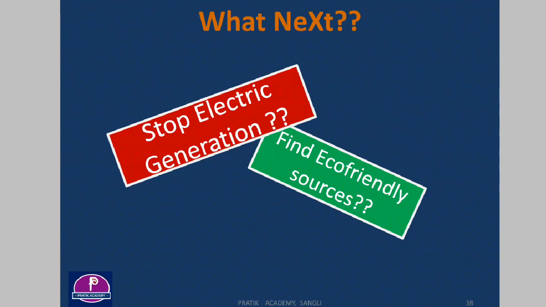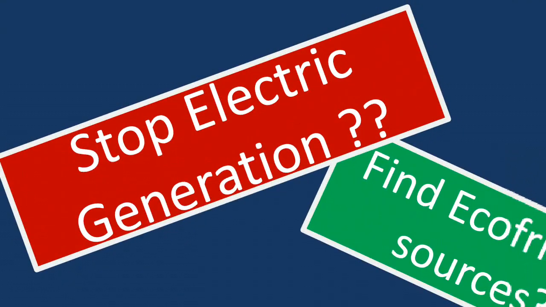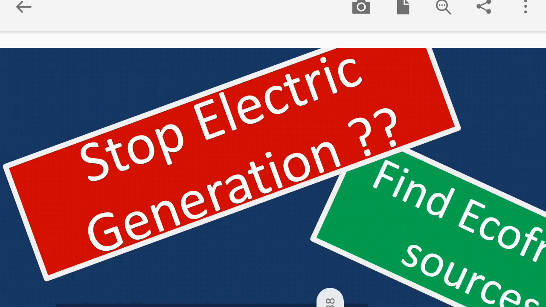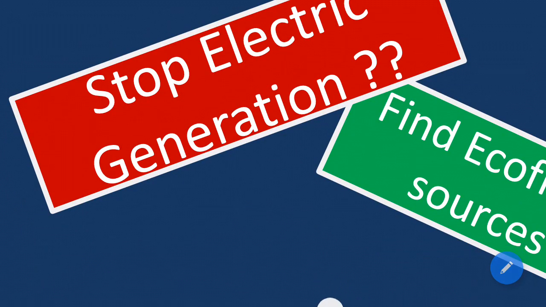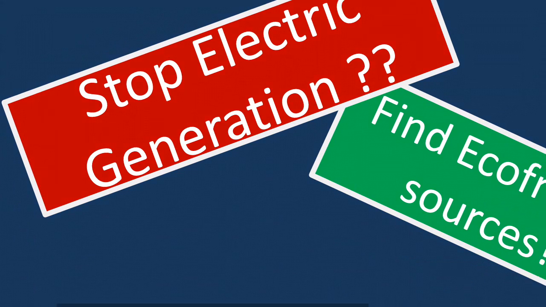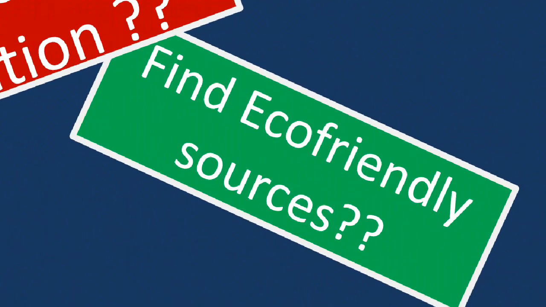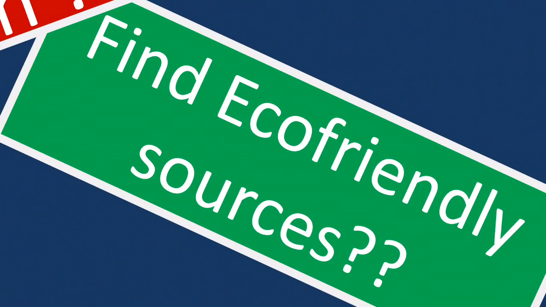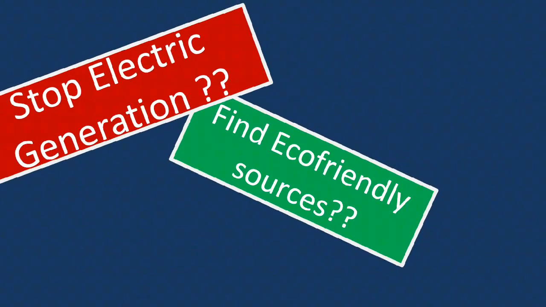If we consider the first option, that is to stop electric generation, then there is no electricity, and if there is no electricity, then you can imagine your life becomes very hard. So the first option is not feasible for us. So there is a second option: find eco-friendly sources that will be friendly with the environment.